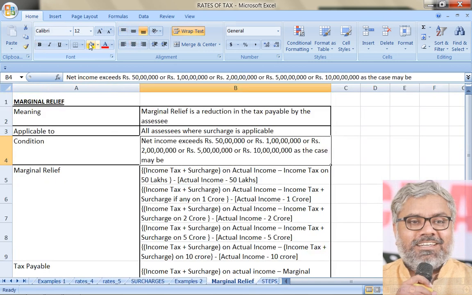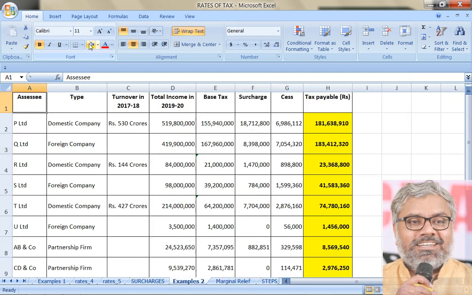These are all burden on the assessees. But there is rebate in particular cases, what we discussed earlier under section 87A. Now, we have marginal relief also for certain category of assessees. So that means definitely this relief is not a burden but a benefit to the assessee. That is the first point. Then second point, we need to know when this is applicable. Why marginal relief should be given.